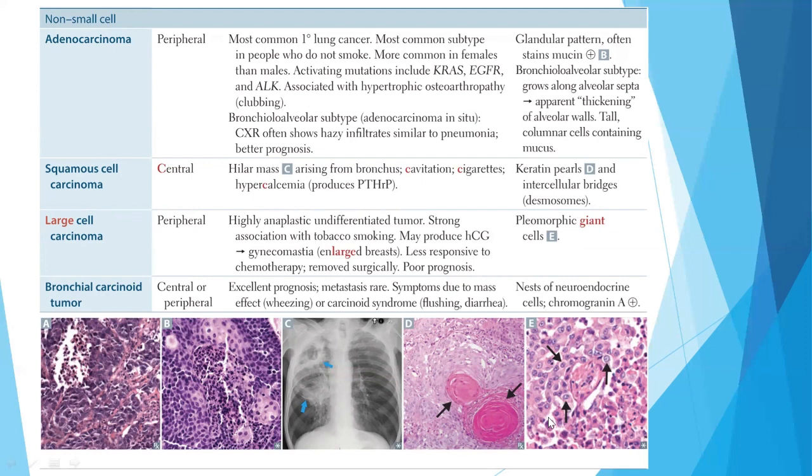Then there is a rare type of tumor, which is called the bronchial carcinoid tumor, which may be central or peripheral in origin, and it stains chromogranin A positive, and that information is asked in the examination.